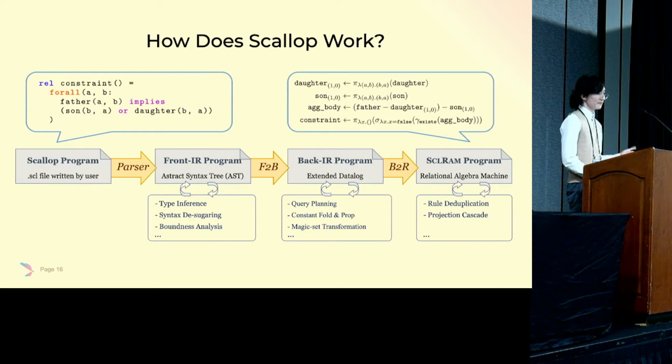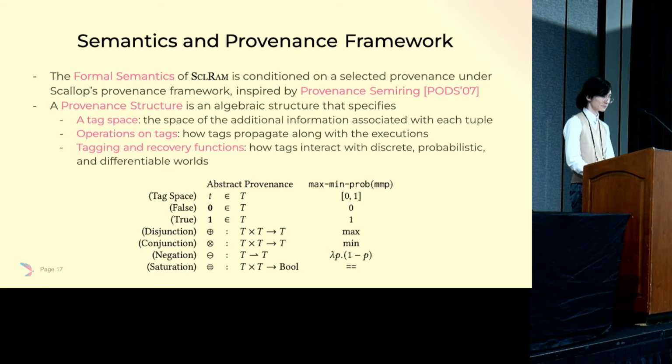Now, with that motivation in mind, how does Scallop work exactly? Scallop programs written by users are compiled. They go through multiple stages of internal representations, which we call front IR, back IR, and subsequently Scallop RAM, where RAM stands for relational algebra machine. For those of you who are familiar, relational algebra is a term in the database community, and this also makes Scallop a relational database query language.